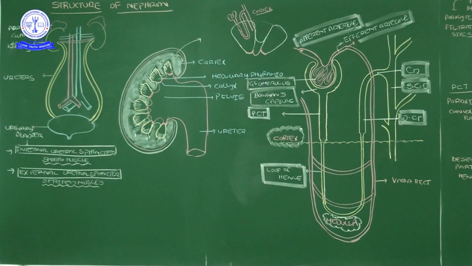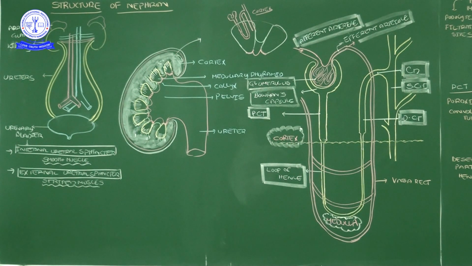By these tubes, concentrated urine will form. At the time of urine formation I will tell why these two tubes play an important role in the formation and concentration of urine, and the regulation of concentration of urine.